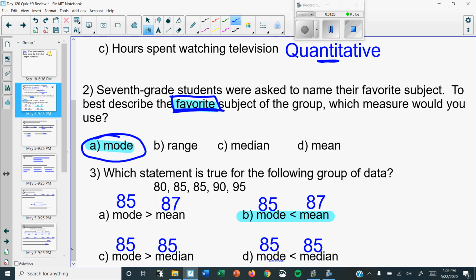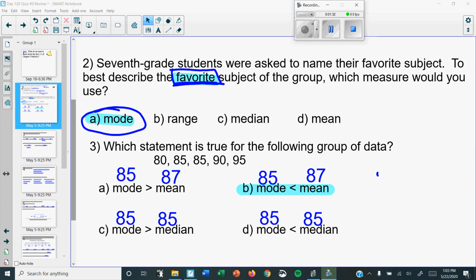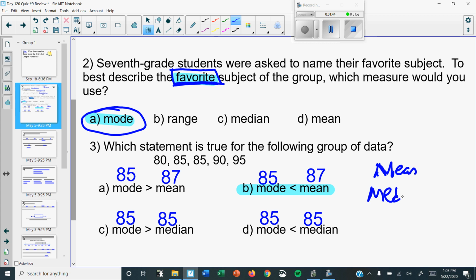Okay? So for number 3, why can't I see the bottom? Okay, so for mean, median, and mode, I always like to do this on the side. Mean, and of course you're not going to write mean, median, and mode. Now remember, you can always use your calculator as much as you want. You can go to step, but since there's only 5 numbers, that's not too hard. Let's do the easiest ones first. Mode, 85 appeared the most, so 85 is the mode.